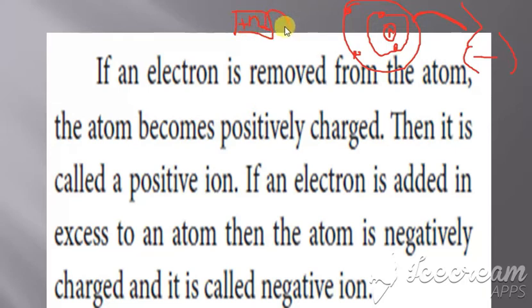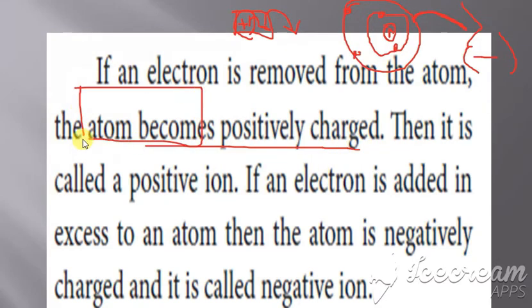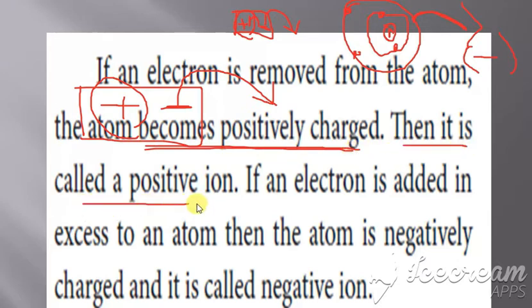So if the negative is removed, what will be remaining? Positive. So the atom becomes positively charged. Clear? The atom consists of both positive as well as negative charge, so if an electron is removed, what remains is positive. Then it is a positive ion. So that ion is called what? A positive ion.